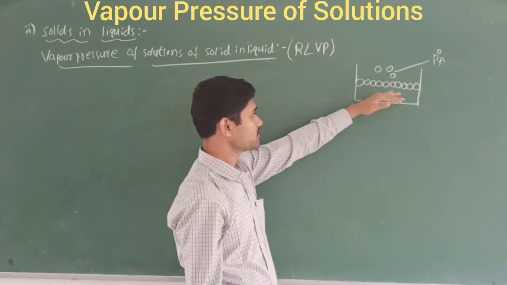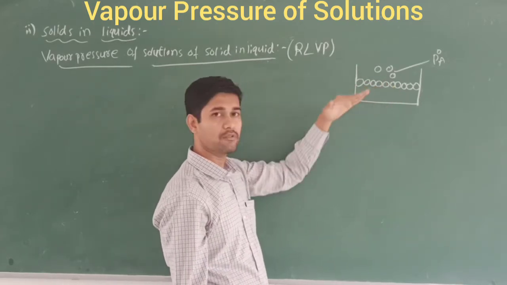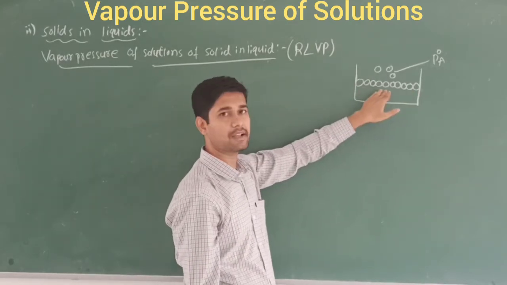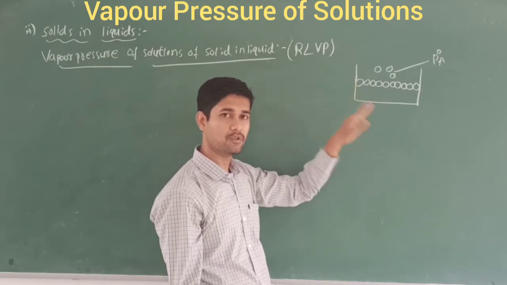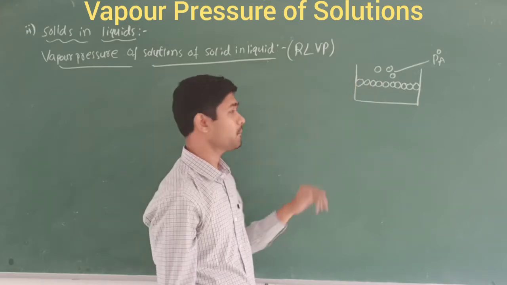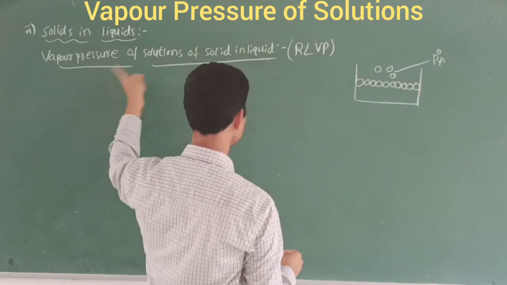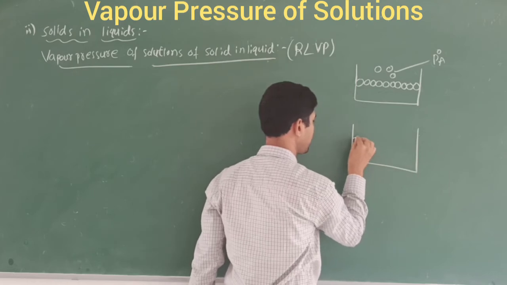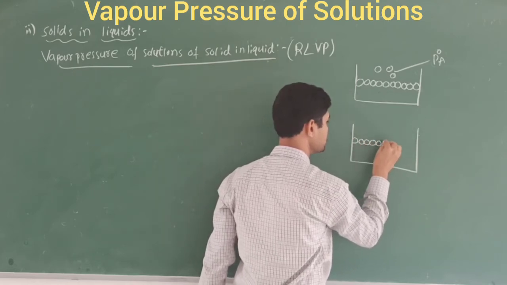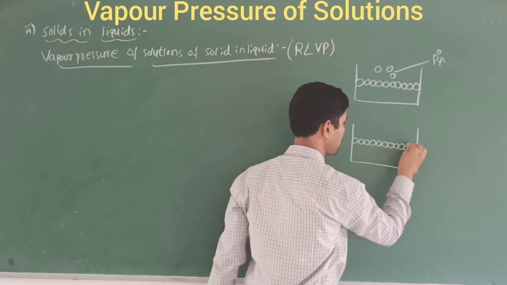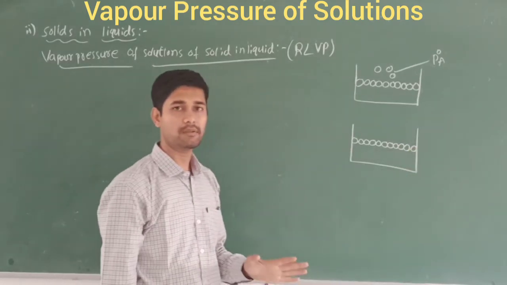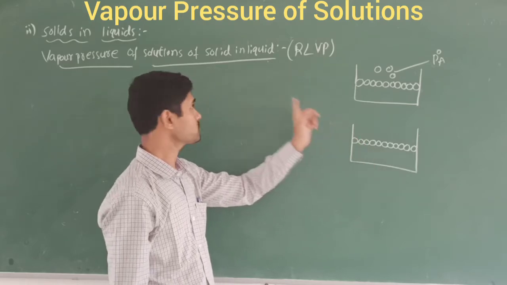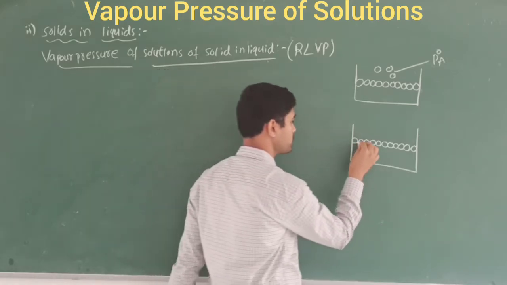So in this case, what happens? More solvent molecules escape from the surface of the liquid, because this is a liquid solution, with a liquid as the solute as well as a liquid as the solvent. But in the case of solids in liquids, I am going to take this container and put in the solvent as well as the solute. You should remember that for vapor pressure, the solvent must always be a liquid. To differentiate the solid, I am going to draw it differently.